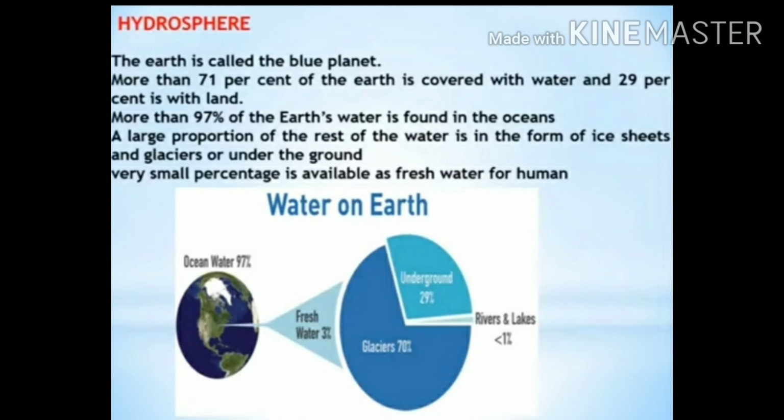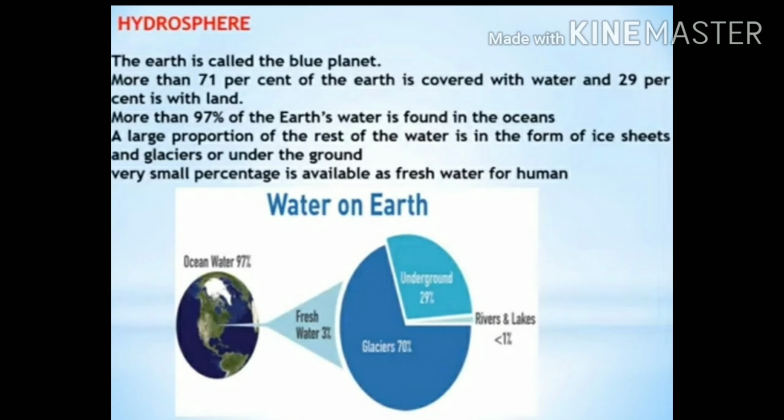Coming to next, it is hydrosphere. Now, what is hydrosphere? Hydro means water. So, in this sphere, we know that it is covered with water. And the earth is called the blue planet because it is covered with water. 71% of the earth is covered with water and 29% is land.